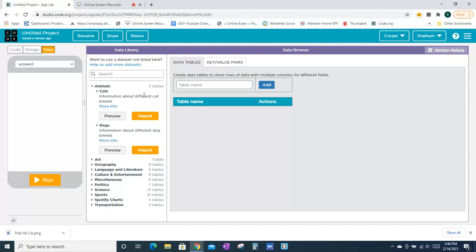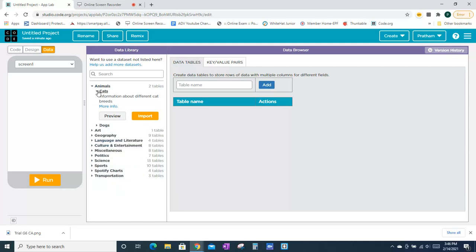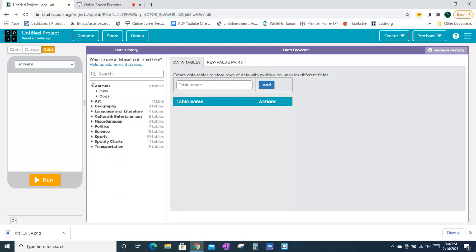So there's information about different cat breeds and dog breeds. If you import it, it will basically download it to your app, and then you can use the information in that. For art, there is the Tate Museum artwork. So all of that. In geography, there are a lot of tables,